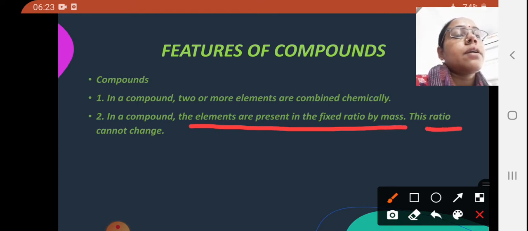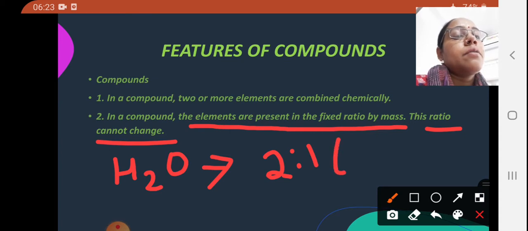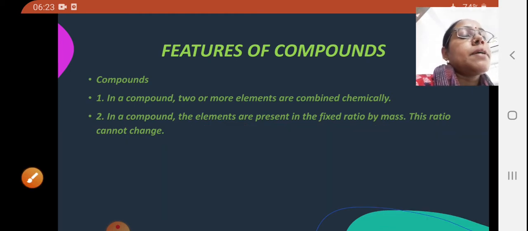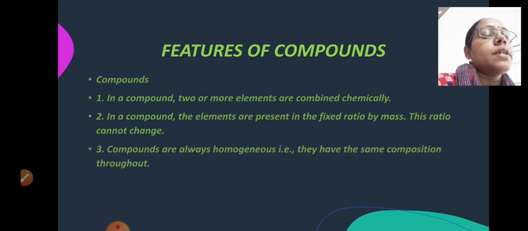This ratio cannot change. For example, if you have to form H2O, okay, there should be a fixed ratio of 2:1, okay, by number of atoms. So always when compounds are formed, there must be a fixed ratio between the elements of which they are made up of. Now next one is compounds are always homogeneous. That means they have the same composition throughout.